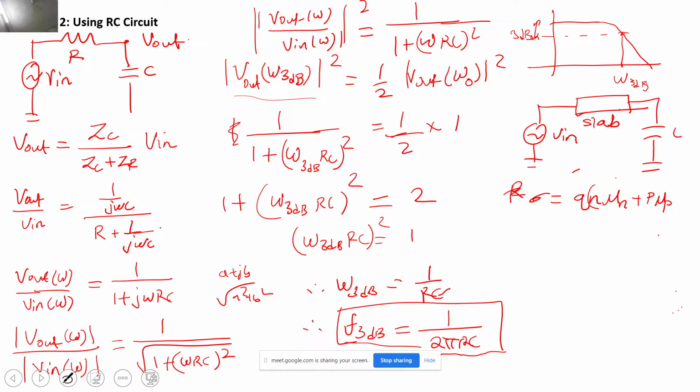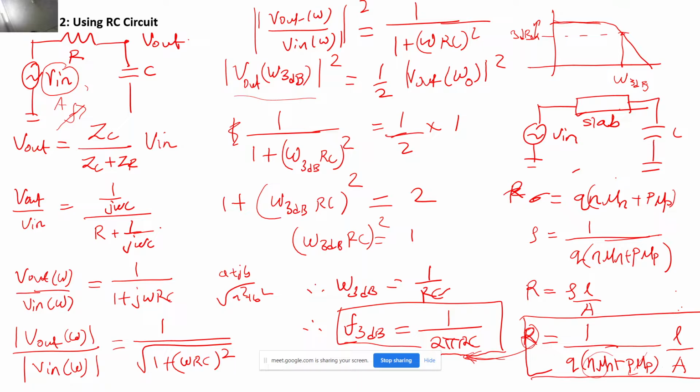So what am I going to do with this? Like how this frequency is going to be measured is that we are going to change the frequency of V in. Its amplitude is going to remain constant and its frequency is going to be variable. So we have to use a signal generator, and by changing this frequency, we will be able to get this graph.